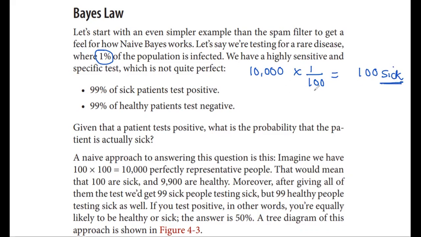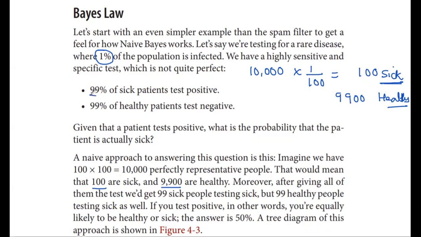So which means we can say that 9,900 people are healthy. So 100 people are sick and 9,900 people are healthy. That is what is given here. So these are the statistics. Now let us come back to the specifics of the test.